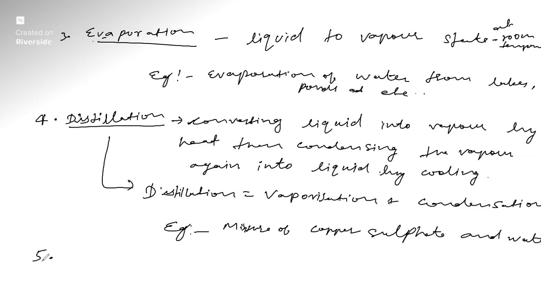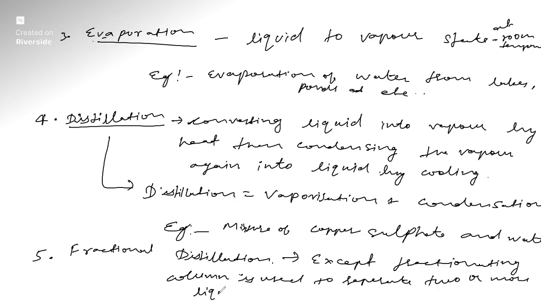Then the fifth process, the next one, is fractional distillation. Fractional distillation is similar to distillation, with one exception: a fractionating column is used to separate two or more volatile liquids which have different boiling points.